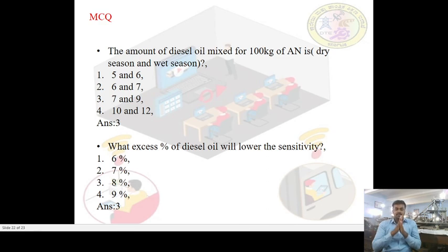What excess percent of diesel oil will lower the sensitivity of ammonium nitrate? It is 8%. If it exceeds 7, what happens? It lowers the sensitivity of this explosive mixture. That is not preferred, right?